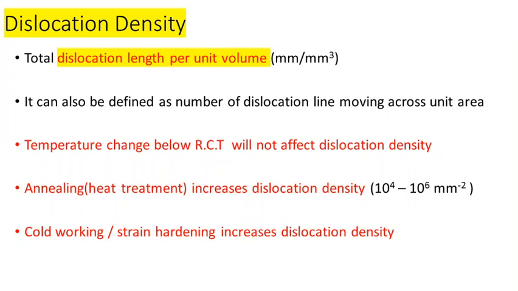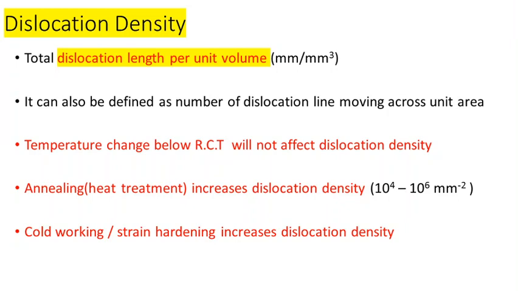Another point is how the dislocation density depends upon temperature. It is not of any significant importance when the applied temperature is less than the recrystallization temperature. So the dislocation density normally remains constant for an operating temperature less than the recrystallization temperature.